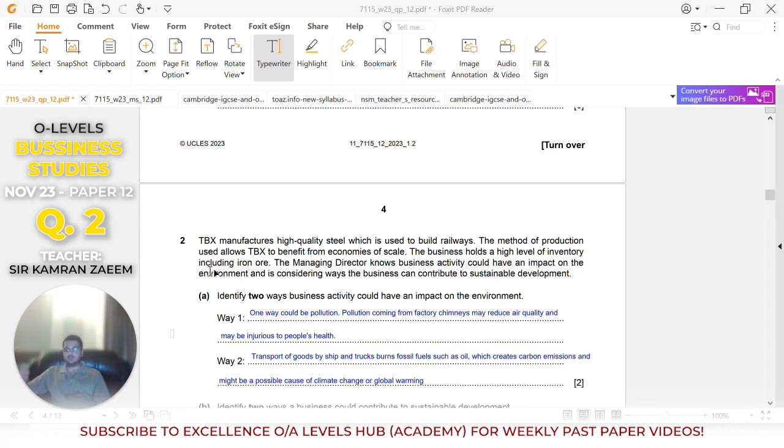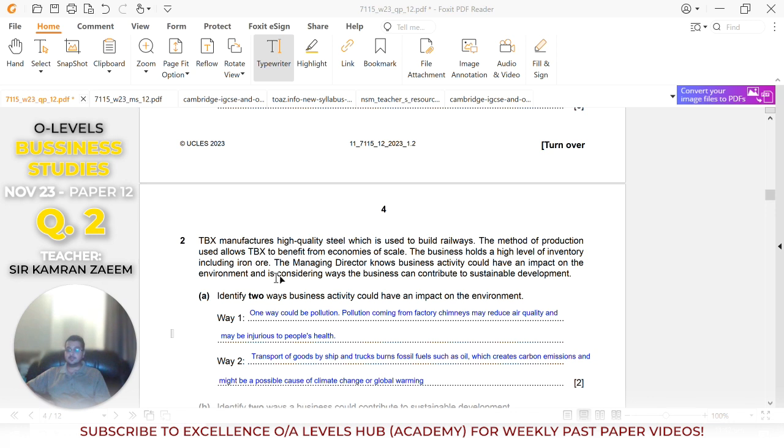And as you can see, you are given two lines for way 1 and way 2. Okay, so you will write the respective ways in their respective spaces. We've studied a bunch of ways in business studies of how business activity can impact the environment. Right? One way can be pollution. Right? You can talk about pollution, which is actually one of the major concerns, right?